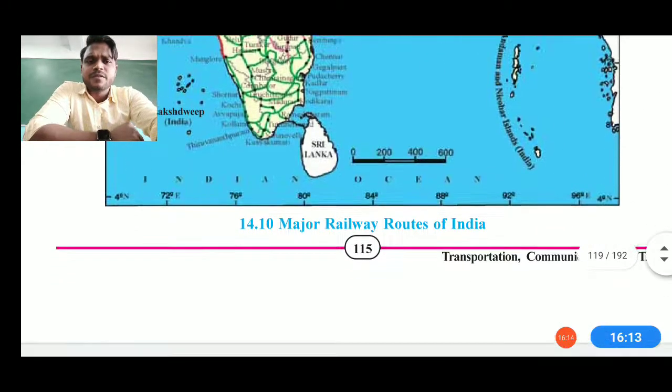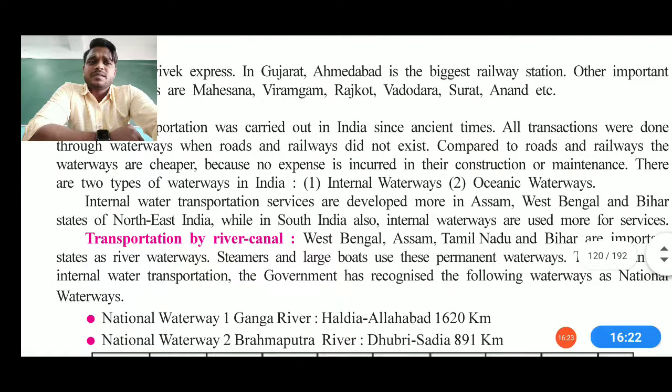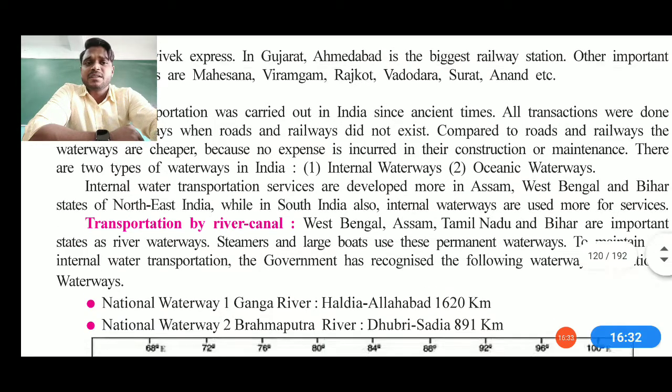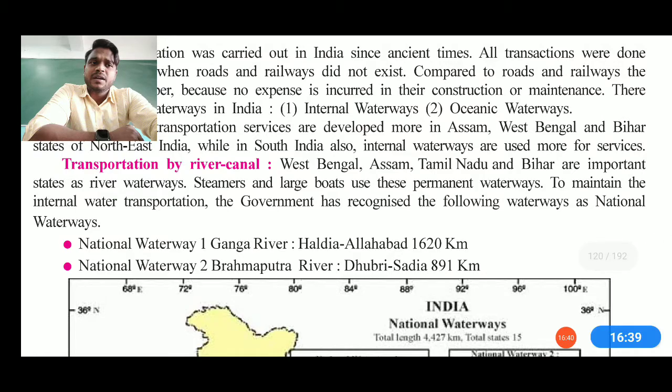So let's move further. Now comes the waterways. As you know, generally in India transportation was carried out by waterways, and now also it is carried out. If we talk about waterways, then we have inland waterways and oceanic waterways. Inland waterways are waterways which internally help the nation. External means overseas we are sending the materials and products also. Transporting by rivers and canals, if we talk about waterways, then West Bengal, Assam, Tamil Nadu, Bihar are the important states which are supporting the waterways.